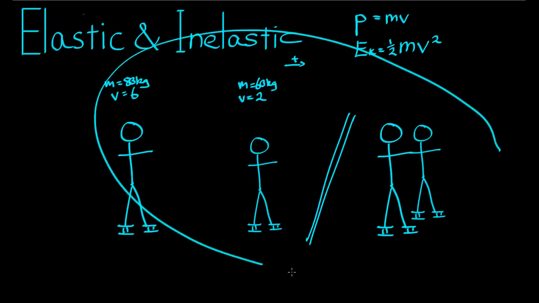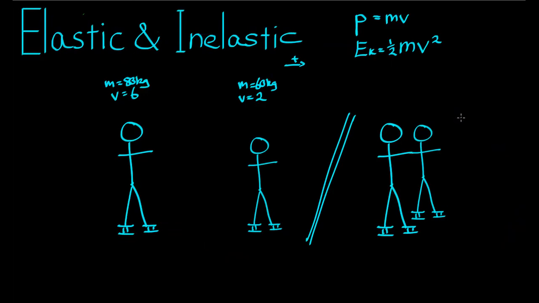The first question we're going to do is not an elastic collision, it's an inelastic collision. And that's due to the fact that the objects are stuck together after they collide. So there's a boy ice skating here and a girl ice skating here, and he skates into her, and they link hands and move off together. When objects that are colliding stick together after the collision, it's probably not going to be elastic, but you can always verify it using your calculations.